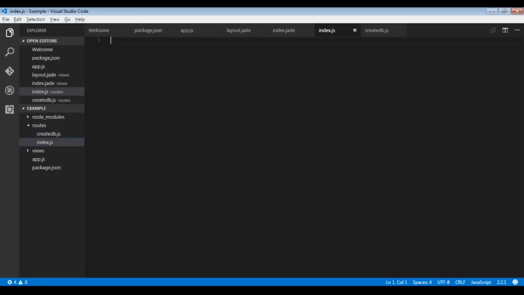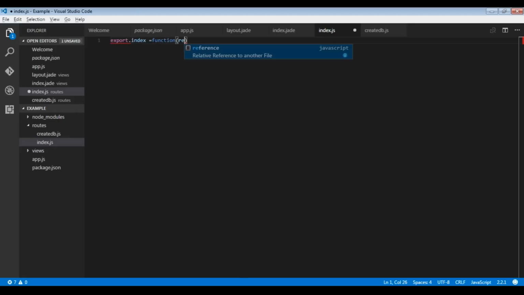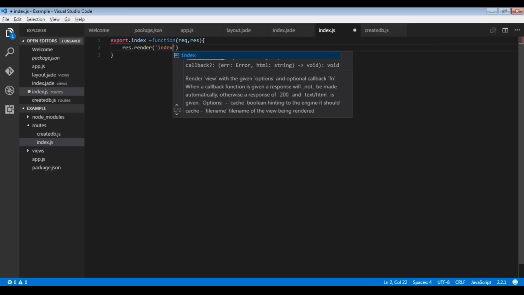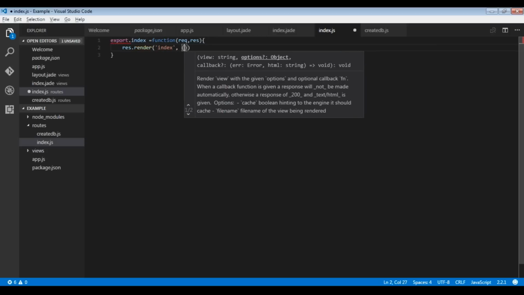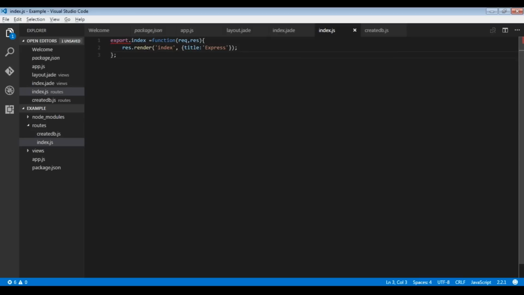Now we'll first go to index.js. exports.index equal to function. We have request, we have response. We'll open the function: response.render index. The title is Express. I will save this file.